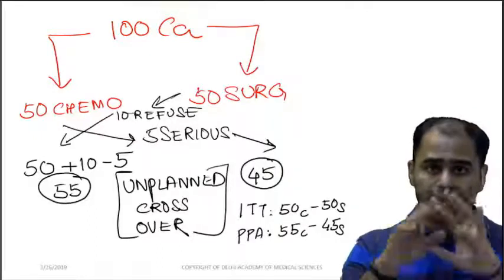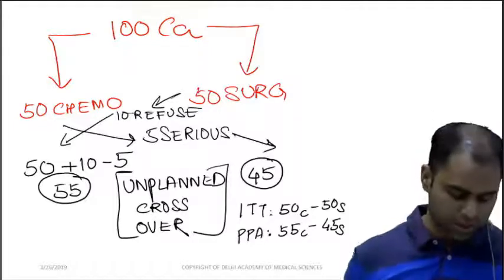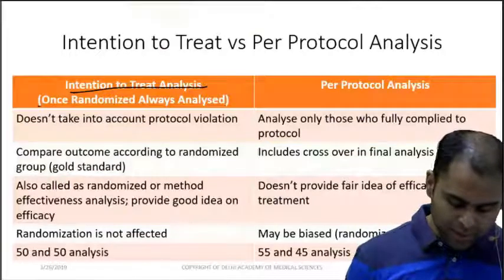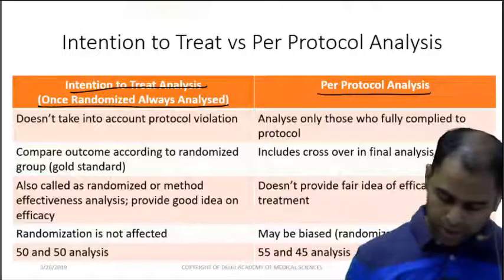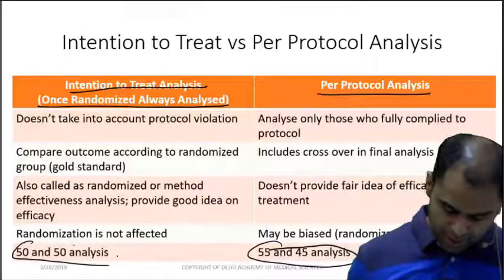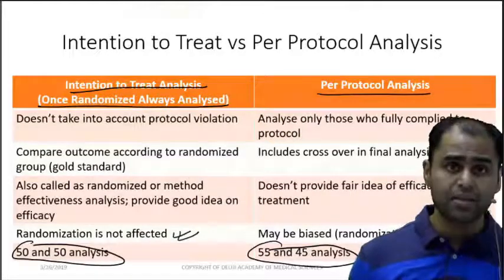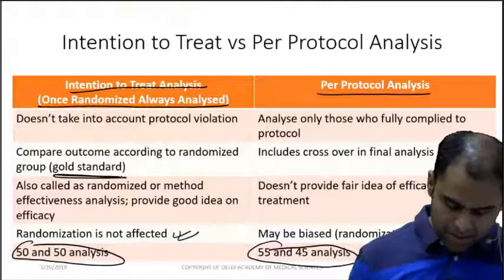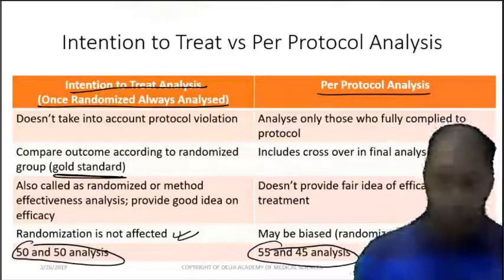Yes, but the net motto is no patient is left out. So intention to treat, once randomized, always analyzed. Per protocol is 45 analysis. Intention to treat is 50 analysis. So in this, the randomization is never ever affected. This is the best because we should avoid such kinds of jump, but practically this becomes not possible.